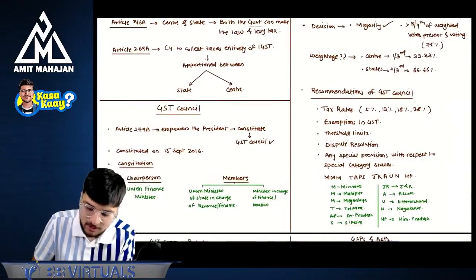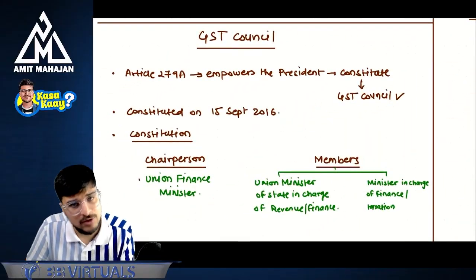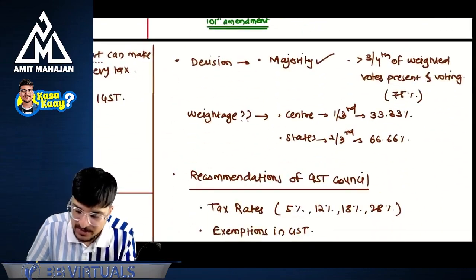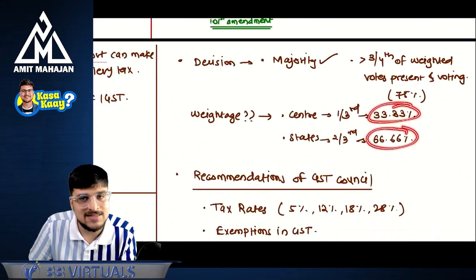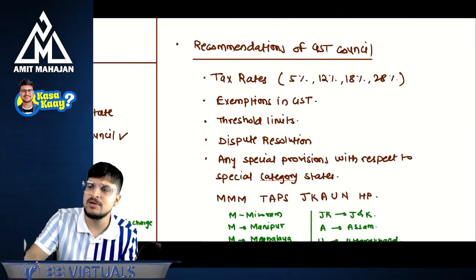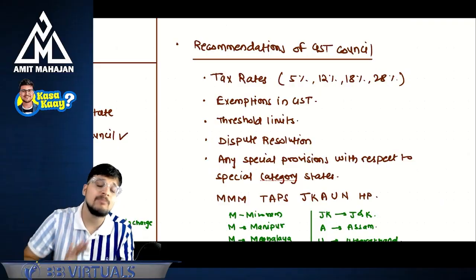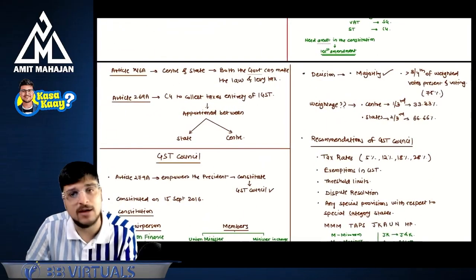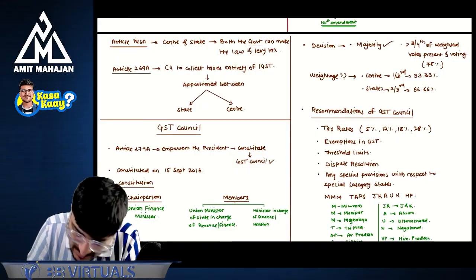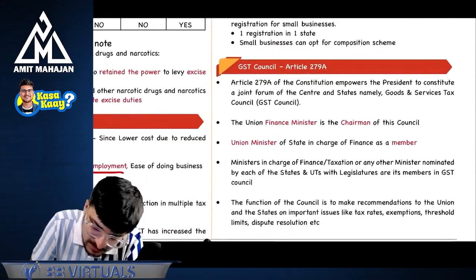Understanding? Again, GST Council, what will you remember? You will remember this. In the constitution, the chairperson is Union Finance Minister. Weightage of center is 33.33%. State is 66.66%. What are the recommendations? Tax rates, exemptions, threshold limits, dispute resolution, and if they want to give any benefit to special category states, they can do that. Understanding? So let's come back here and see whether this is done. Yes, GST Council is done here.